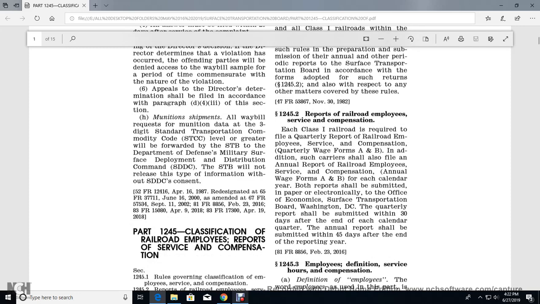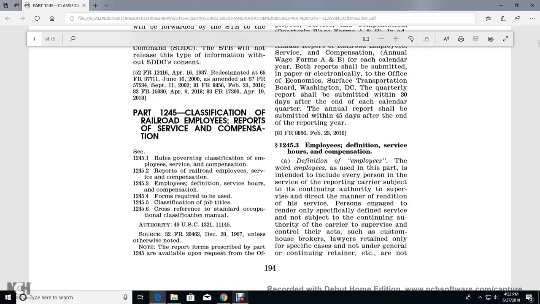1245.2 Reports of railroad employees, service, and compensation. Each Class 1 railroad is required to file the quarterly report of railroad employees, service, and compensation, quarterly wage forms A and B. In addition, such carrier shall also file an annual report of railroad employees, service, and compensation, annual wage forms A and B, for each calendar year. Both reports are submitted on paper or electronically to the Office of Economics, Surface Transportation Board, Washington, D.C. Quarterly reports are submitted within 30 days after the end of each calendar quarter. The annual report shall be submitted within 45 days after the end of the reporting year.